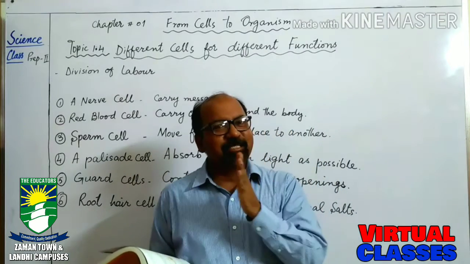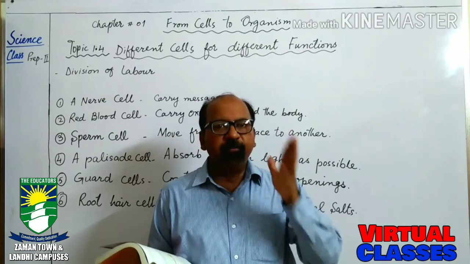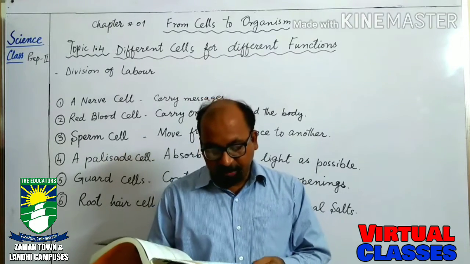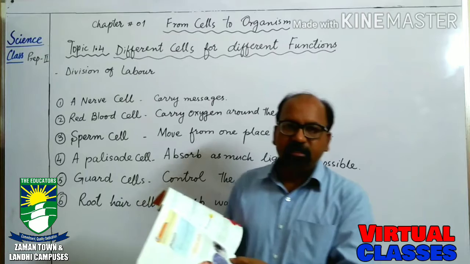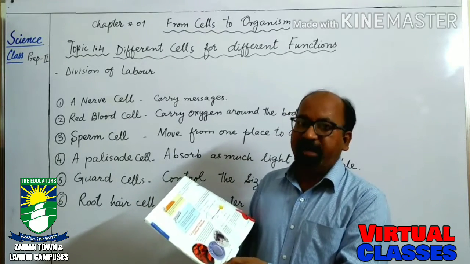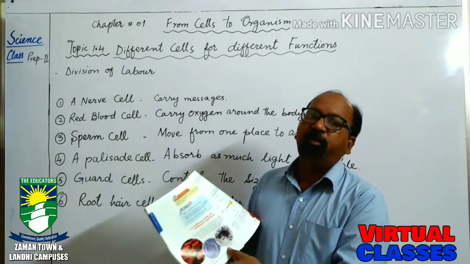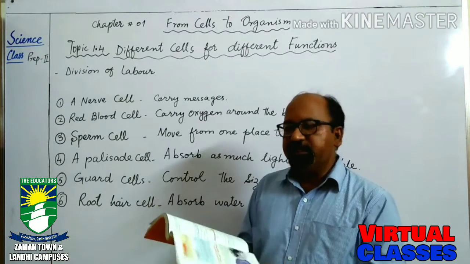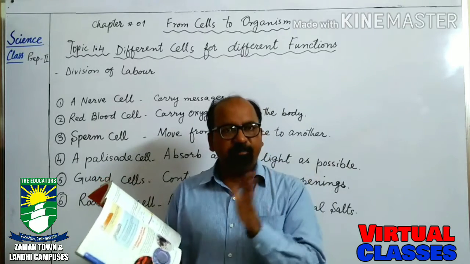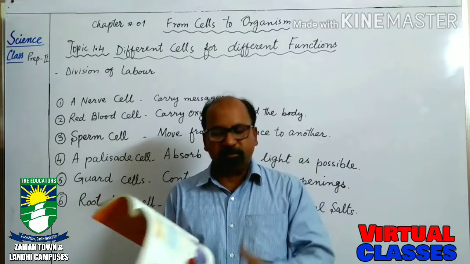These are sex cells and they are different in different sexes. For example, males have sperm cells, and females have egg cells. Egg cells are not present in males, and sperm cells are not present in females. It means there is a difference: these sex cells are different in different genders.